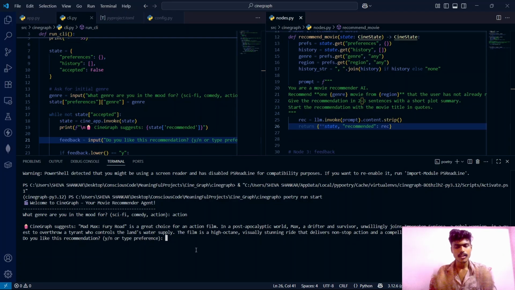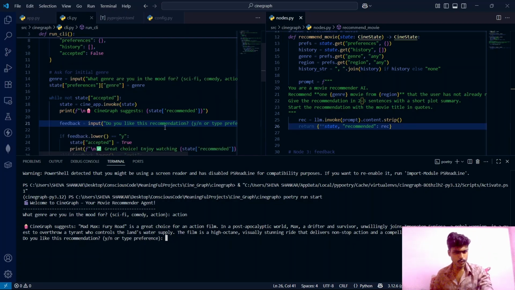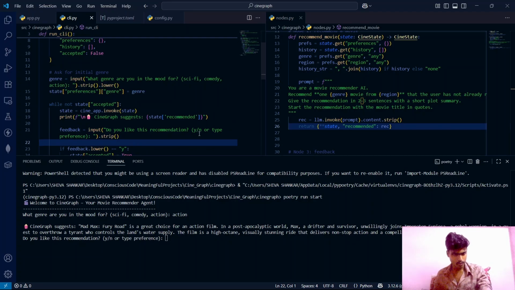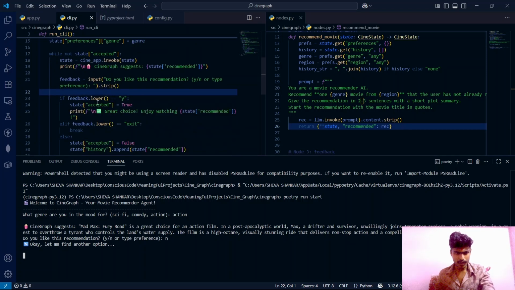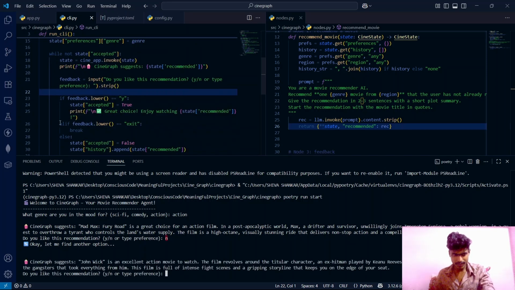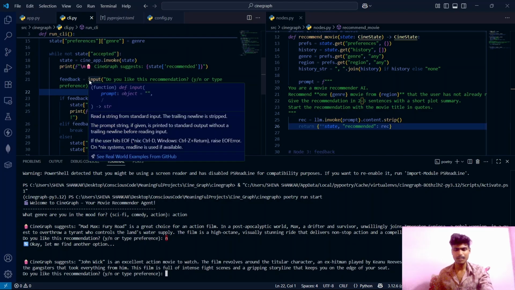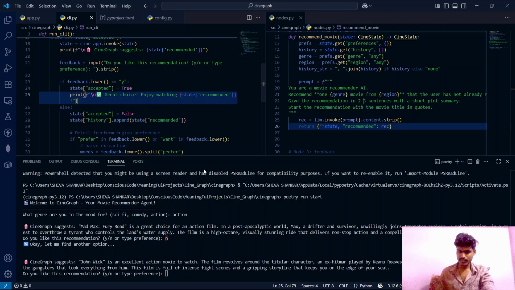Now that response got saved inside the recommended movie list, and after giving us the response, this terminal will ask us, do you like this recommendation? Yes or no, type preferences. I'll say no, I don't like this movie, because we gave the logic if feedback.lower. Whatever we write here, guys, will go inside the feedback variable. It is nothing but capturing input. If I say anything other than yes, it will consider that we are not satisfied with the recommendation, so it will again loop back and recommend again. So the flow will repeat.